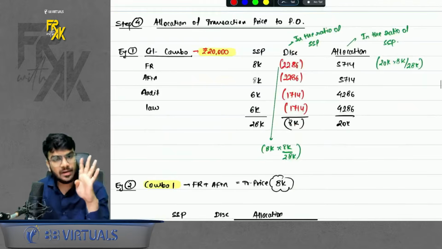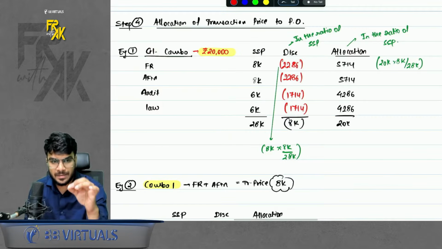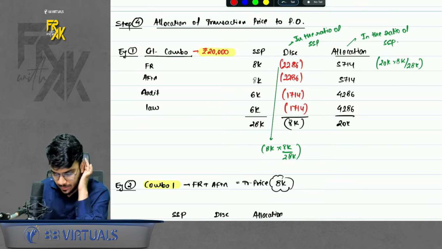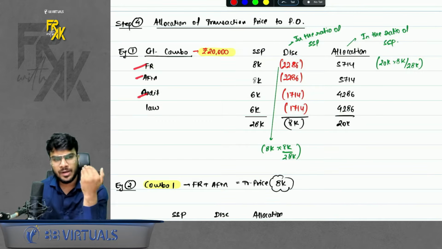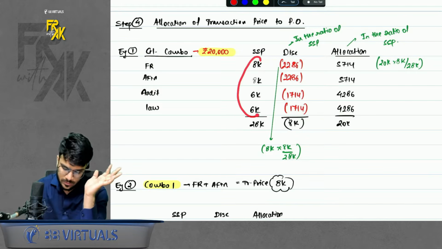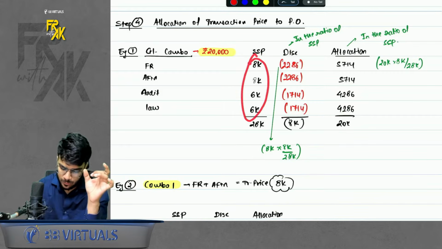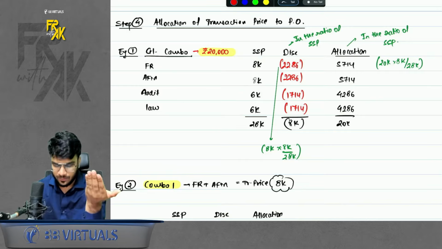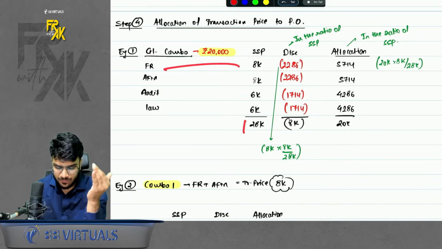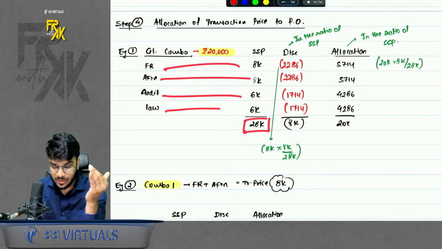Okay, so here there are 4 examples which you need to understand. Please have a look at my examples. You will understand all the concepts through this only. First, let's say I'm selling a combo of group 1, FR, AFM, audit and law. Assume that law is also there. So I'm charging 20,000 as a combo price. Now, the SSP is individually a little higher, of course. SSP means if I sold them individually, how much will I charge? So the total comes to 28,000.